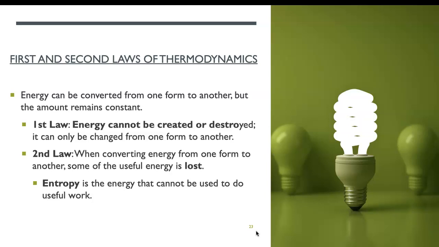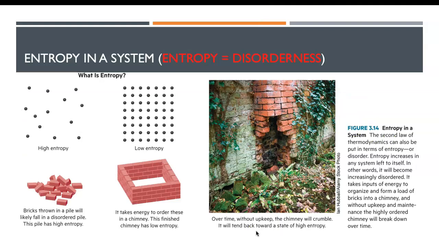Entropy and enthalpy. So enthalpy is orderness, okay, and a smaller volume. Entropy is disorderliness and expanded volume. Example would be like this. So for entropy, I just want you to remember disorderliness. A pile of bricks cannot do anything, and we have to put in energy to make it orderly, such as a chimney or a house. So the chimney and the house can do some type of work, and a pile of bricks cannot. And we have to put in the energy to make it work.